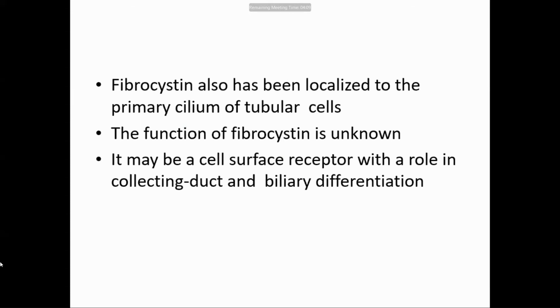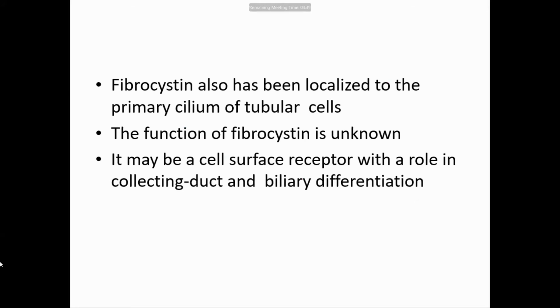The function of fibrocystin is unknown. There it was working as a sensor also; here it is a surface receptor with a role in collecting duct and biliary differentiation. It functions as a receptor or sensor on the collecting duct as well as the bile duct.